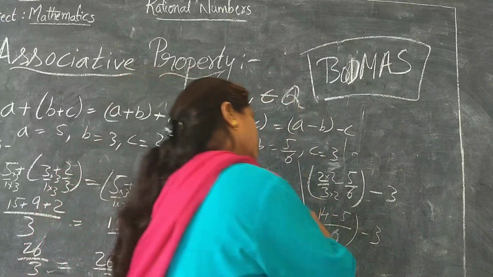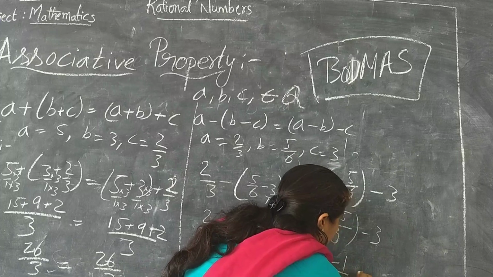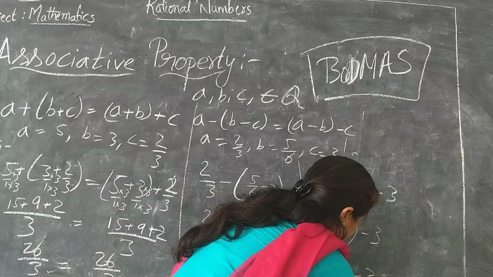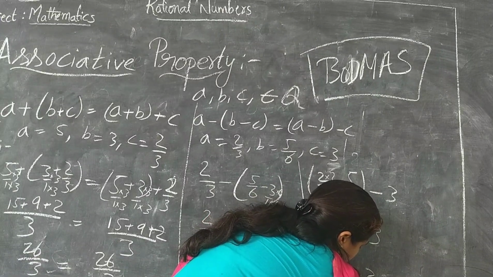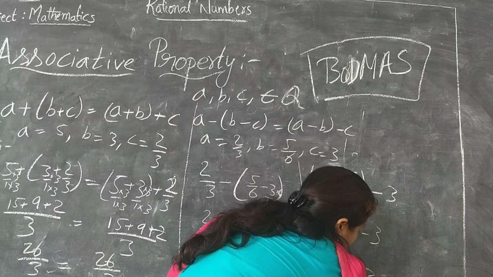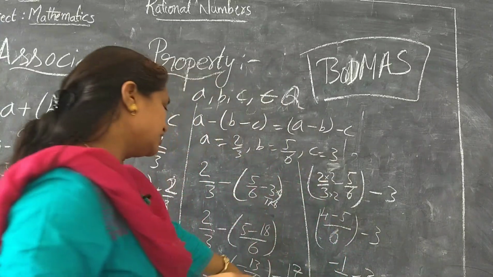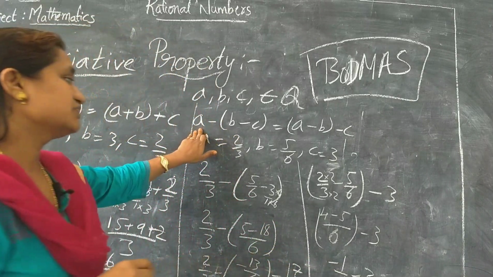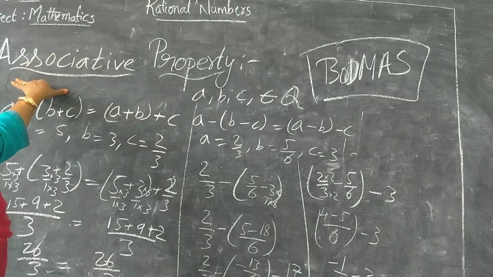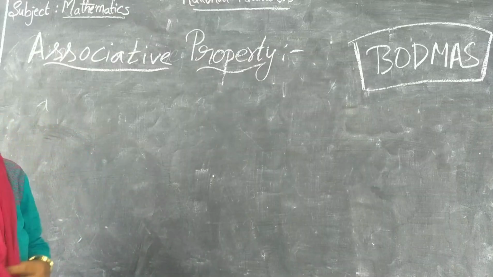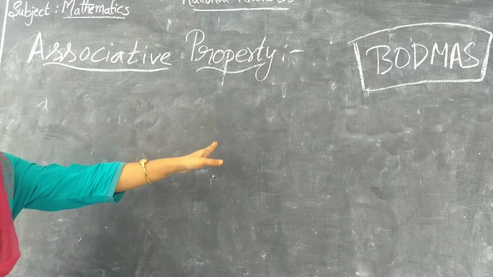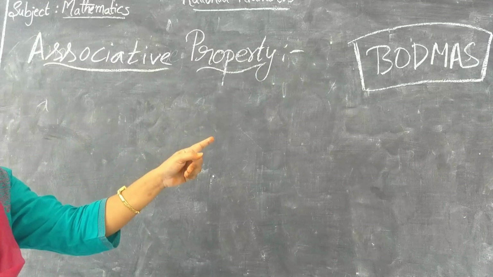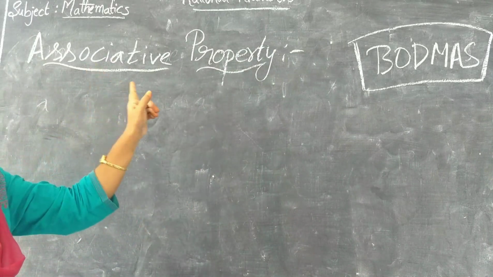Now 4 minus 5 is minus 1 by 6 minus 3, which is equal to, again taking 6 as the LCM, minus 1 minus 6, so minus 7 by 6. LHS is not equal to RHS. Now it is not satisfied. Subtraction is not satisfied under associative property. Is it okay? We have discussed addition and subtraction. Now we shall be discussing multiplication and division, whether they are satisfied under associative property or not.